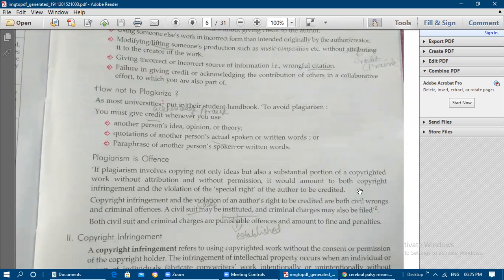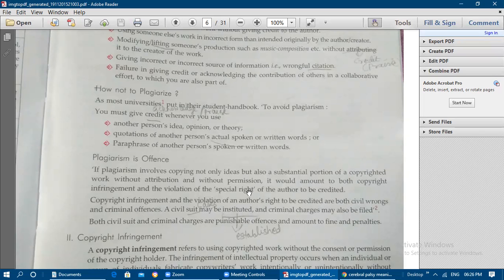We can take it, and then violation of the special right also we can take it. The author can consider this. Okay, so plagiarism involves copying not only the ideas but also a substantial portion, that is a half portion, of the copyrighted work. If you are using it without mentioning or without getting permission of the owner, then it is a kind of offense only.